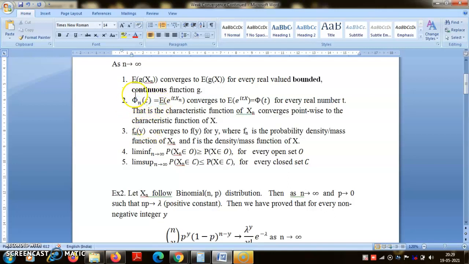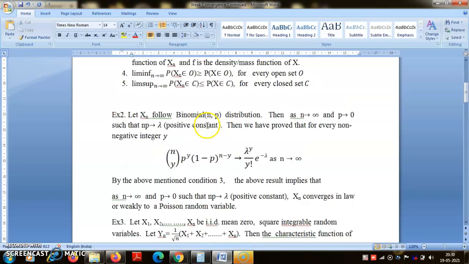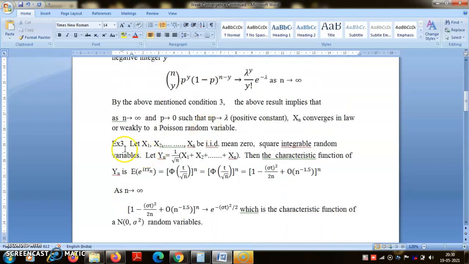So if you can prove phi_n(t) is converging to phi(t) for every real number t, then you have actually proved the weak convergence of Xn to X. In this context, let us go back to the result I mentioned earlier. Suppose I have a sequence X1, X2, ..., Xn of IID random variables, square integrable with finite variance, and to make life simple, let us assume that the mean is 0.